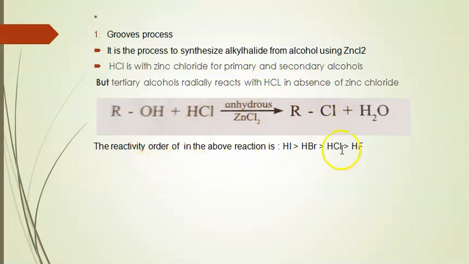The reactivity order of the hydrogen halides is: hydrogen iodide is more reactive than hydrogen bromide, then hydrogen chloride, and the least reactive is hydrogen fluoride.